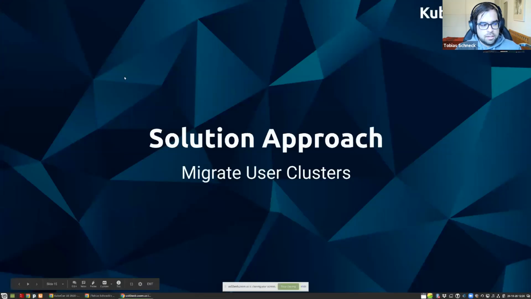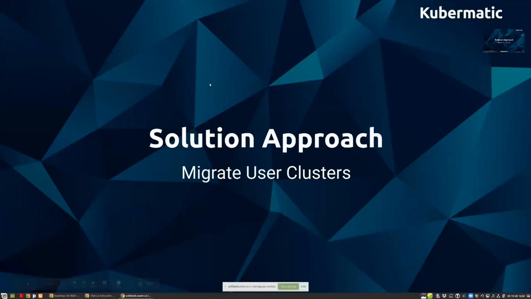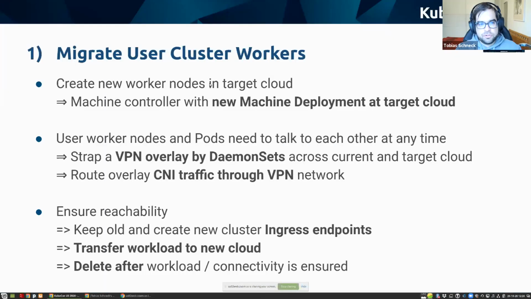And yes, so what is the solution approach? First of all, we want to migrate the user cluster workers. So in this case, we want to migrate it and we want to have new workers in the target cloud. How can we reach that?